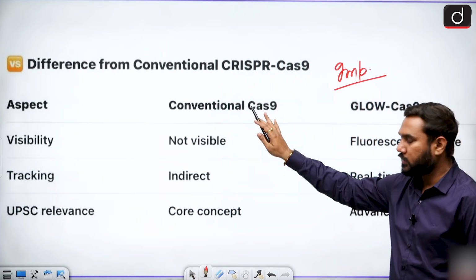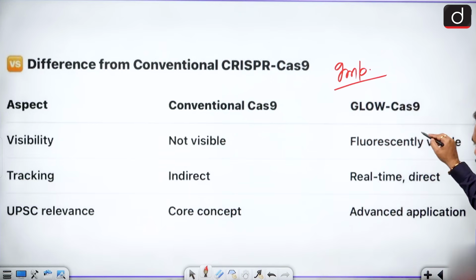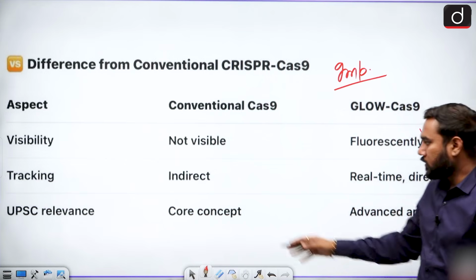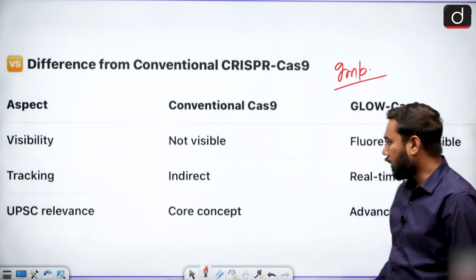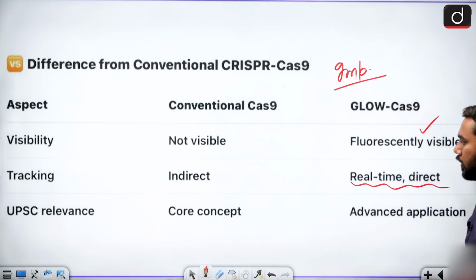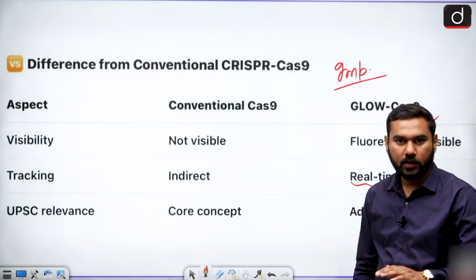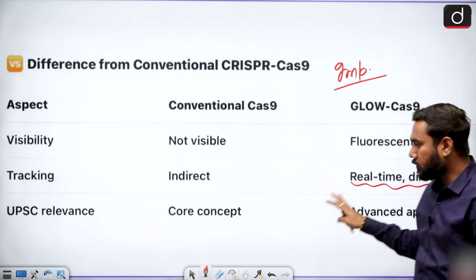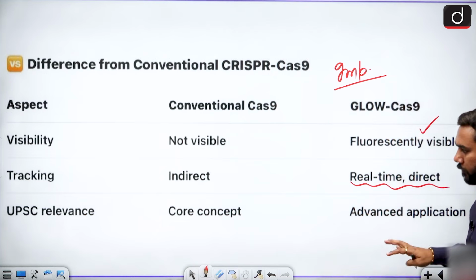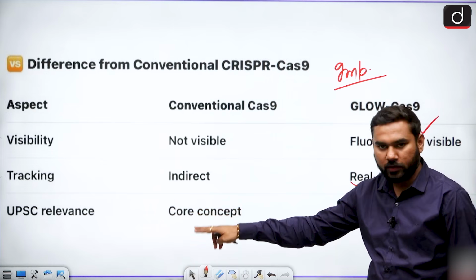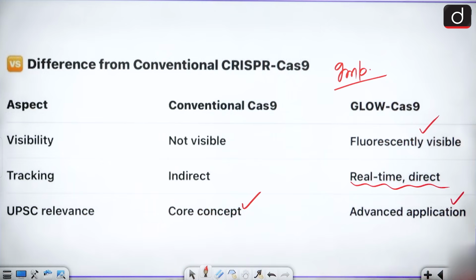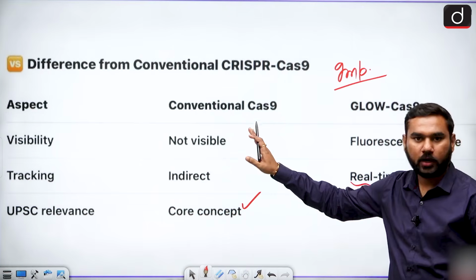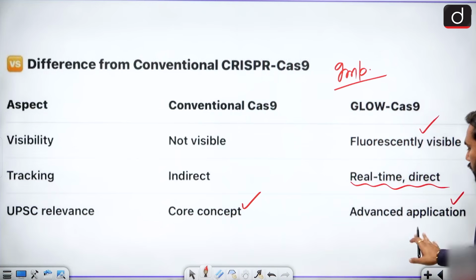Visibility is not present in conventional, but now you have the fluorescent light visibility. There is tracking also, but that is indirect. We track the result of genome editing, but now we can check it in real time, because in the conventional one we first do the editing, then we see the result. In this one we can precisely control the real-time editing. When we talk about the UPSC relevance, what is the core concept behind it and the advanced application is that. This is your core concept for cutting the gene, but this makes you very advanced in the application part.